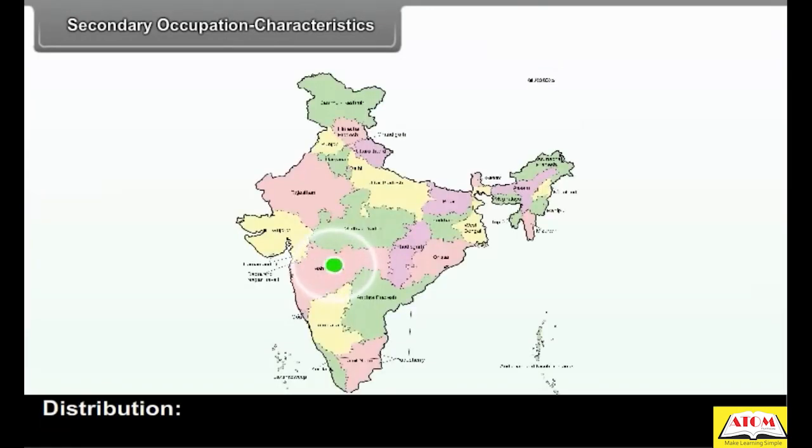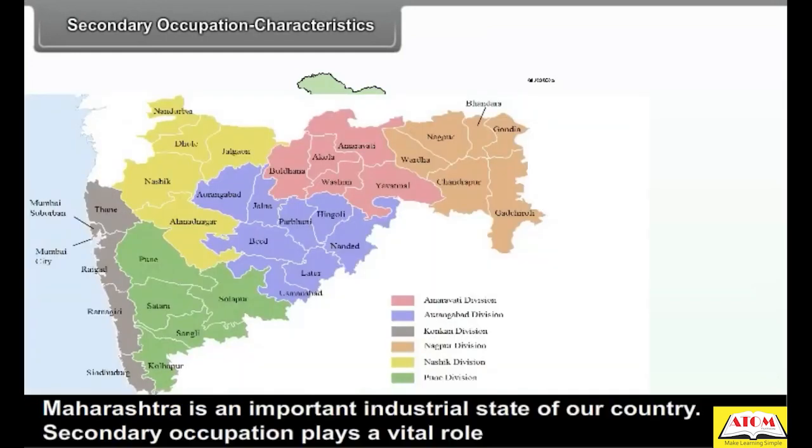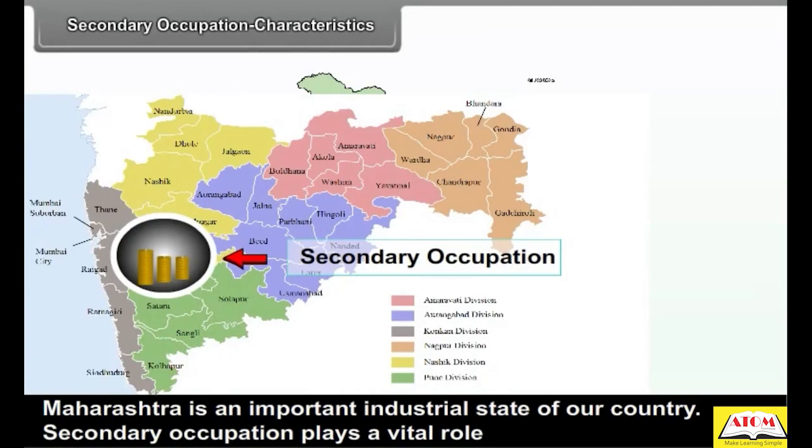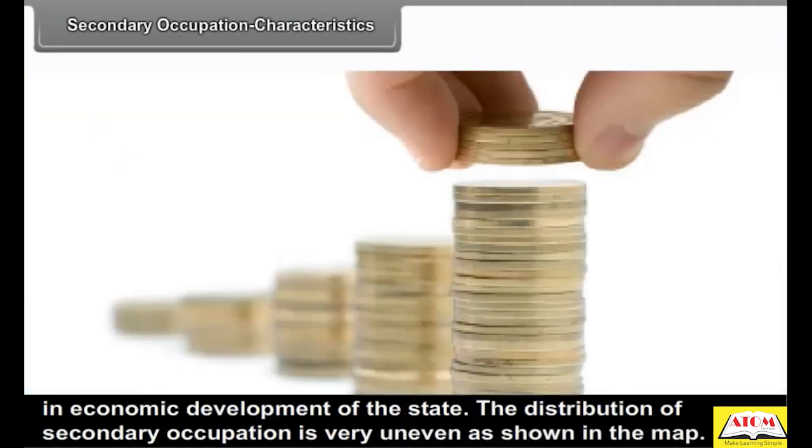Distribution. Maharashtra is an important industrial state of our country. Secondary occupation plays a vital role in the economic development of the state. The distribution of secondary occupation is very uneven, as shown in the map.